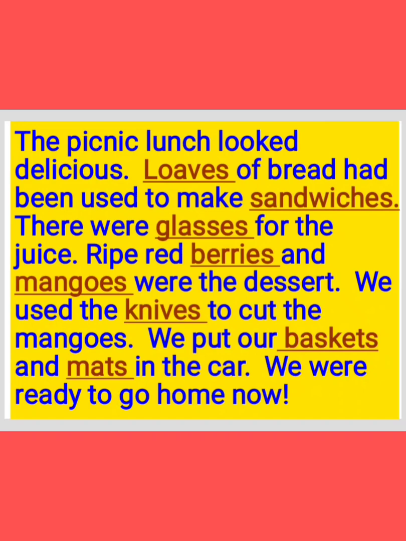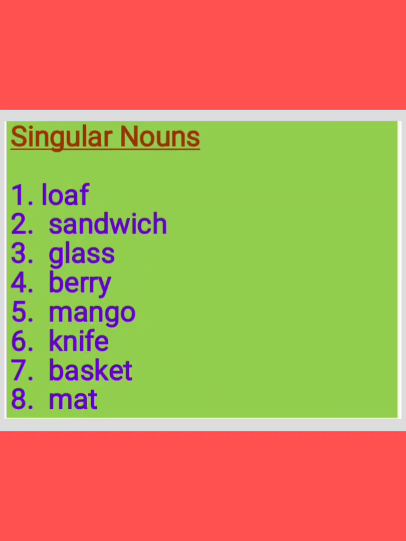See how many came? 8. Now children, they asked to write the singular forms of them. See, loaves singular form is loaf. L-O-A-F, loaf. And second one, see, sandwiches singular form is sandwich.